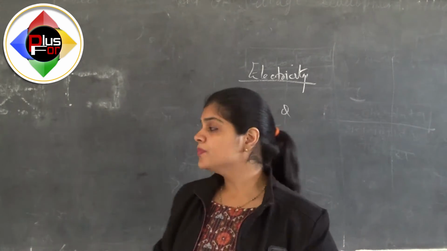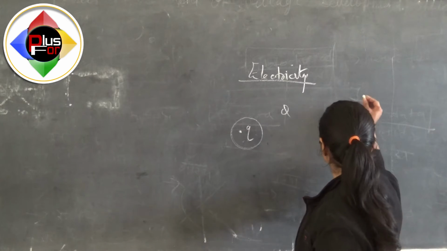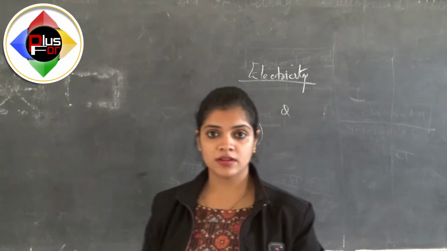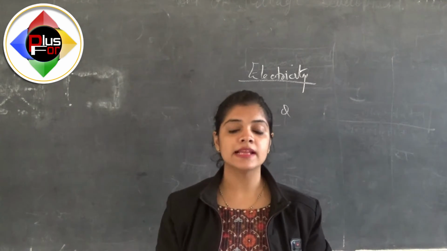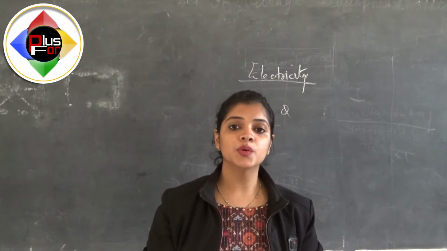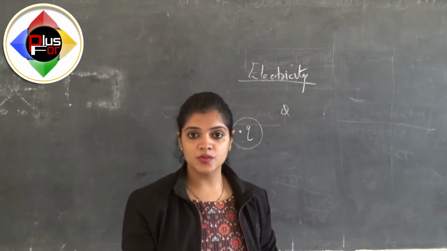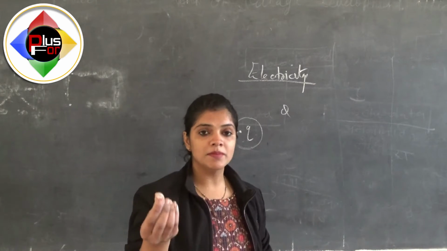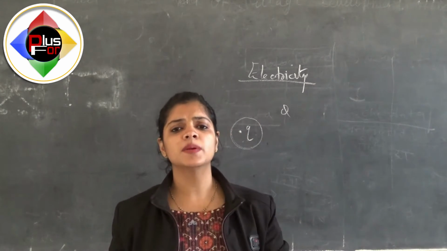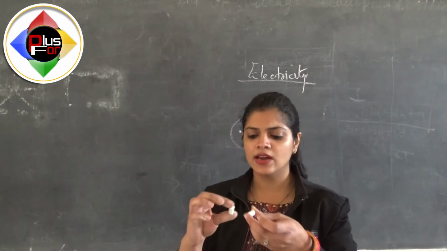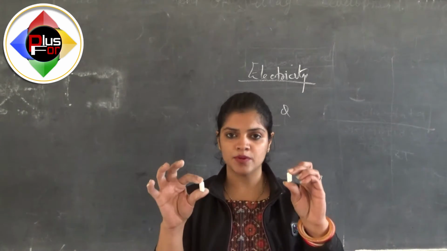We all know that by rubbing one material with another there is friction, and due to the friction heat is generated, and there is a transfer of electrons, a transfer of charge, due to which one material becomes positively charged and the other becomes negatively charged. Now they can attract or repel depending upon the type of charge.